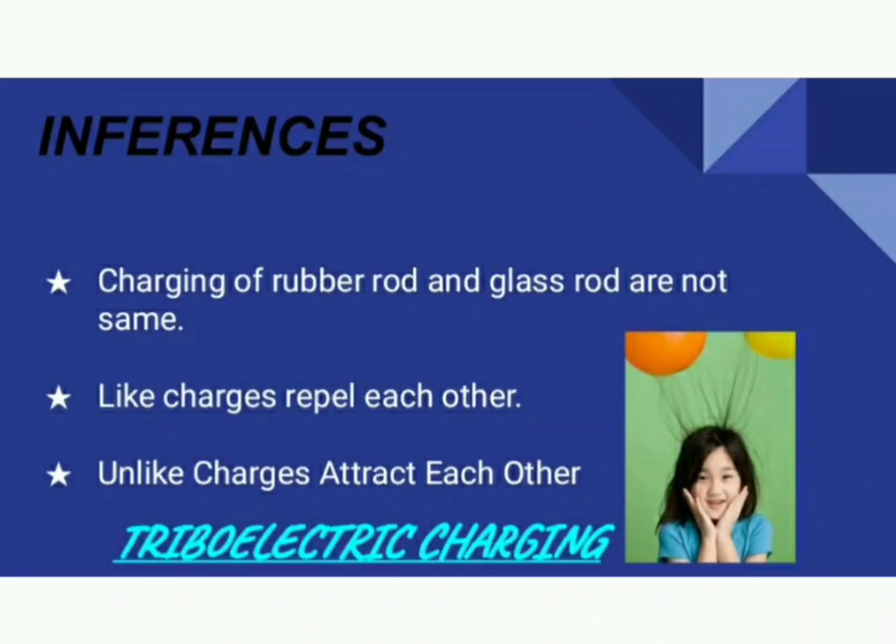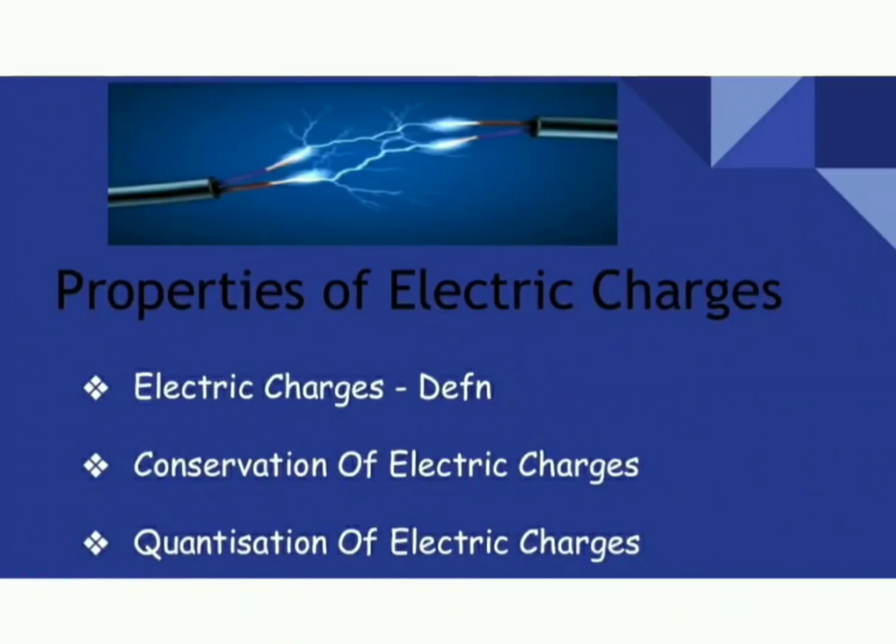So triboelectric charging is nothing but the charging of objects through rubbing. Now let us pass on to the last part of our today's discussion, properties of electric charges. There are 3 properties of charges as listed out here. The first point explains the definition of electric charge, the second point explains the conservation of charges, and the third point explains the magnitude of charges. Let us discuss them one by one.